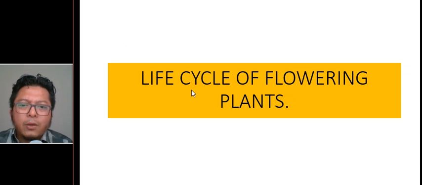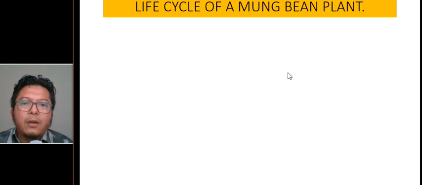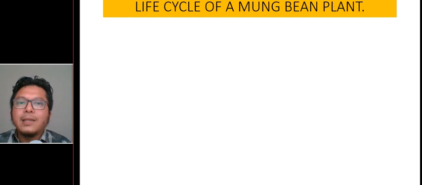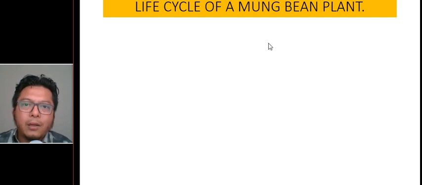Now we want to talk about the life cycle of a flowering plant. The life cycle of a mung bean plant. Now we want to talk about plants, and we need to know their life cycle, for the mung bean plant. Do you know what a mung bean is?